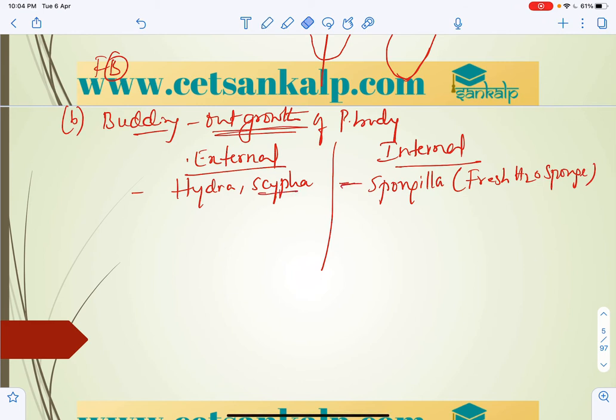In internal budding, generally we can mention gemmules. Internal budding, that is gemmules, right?